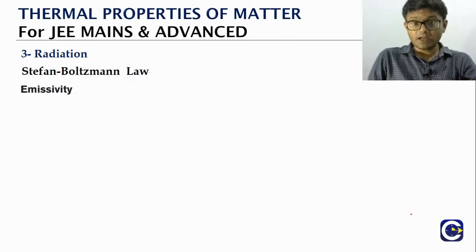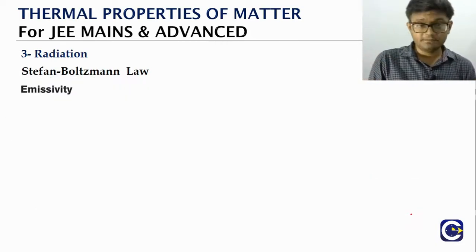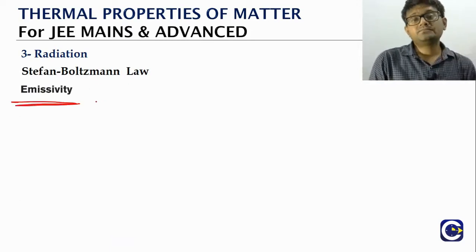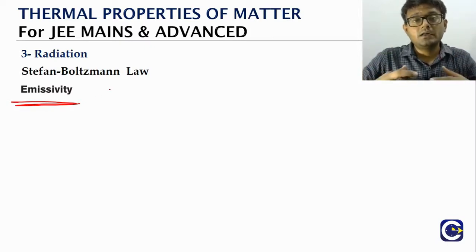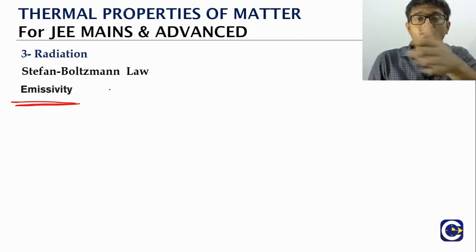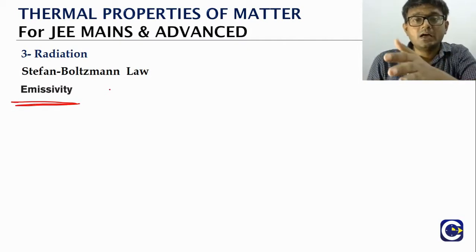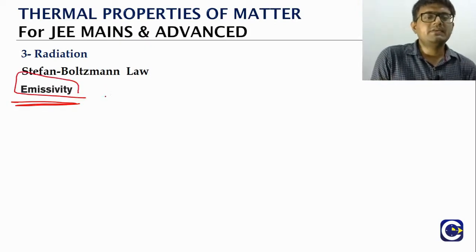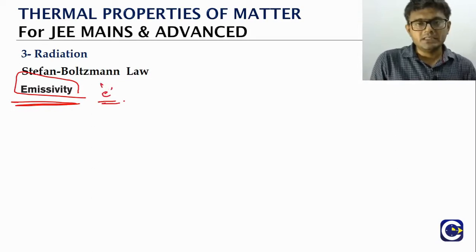But what about a normal ordinary object? For an ordinary object, we will indicate how it radiates, in relation to the radiation given by an identical black body, by using a parameter called emissivity. So emissivity we can indicate with the symbol E.